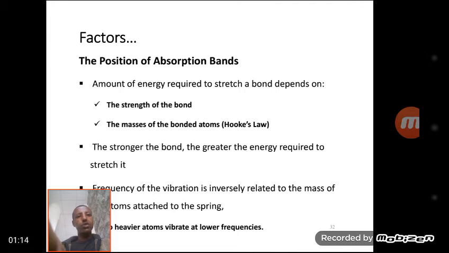Factors that affect the position of the absorbed band are as follows. The amount of energy required to stretch the bond depends upon the strength of the bond and the mass of the bonded atoms. This is described by Hooke's law.